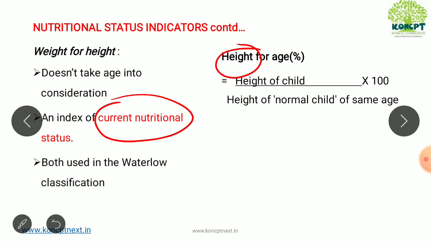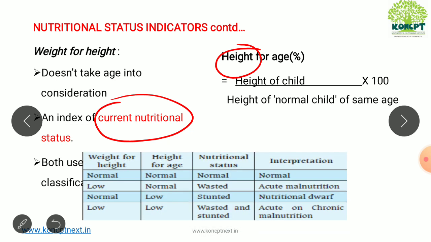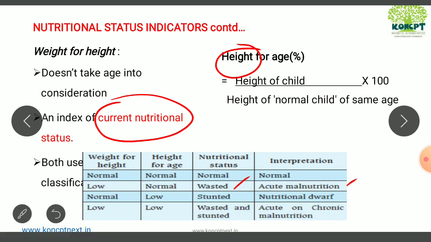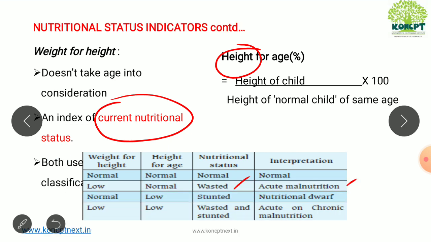Both of these, weight for height and height for age, are used in Waterloo's classification. If both weight for height and height for age are normal, then it is normal. If weight for height is low but height for age is normal, it is considered wasting, which is seen in acute malnutrition. Whereas when weight for height is normal but height for age is low, then it is stunting, called nutritional dwarf, mostly seen in chronic malnutrition.